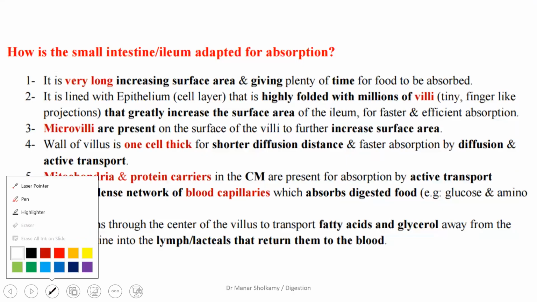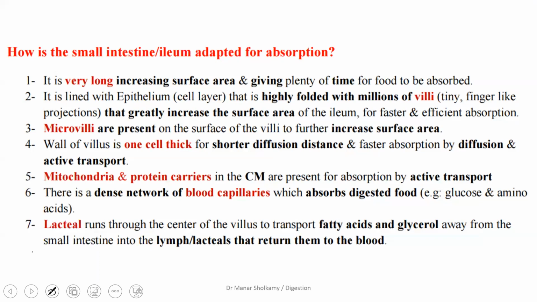We have 7 points. If you can think of any other points, tell me. It's very long to increase the what? Surface area. It is lined with a layer of epithelium that is folded to give me villi and microvilli that also increases the what? Surface area. And I said microvilli here again. The wall is very thin. It is one cell thick only for a shorter diffusion distance.